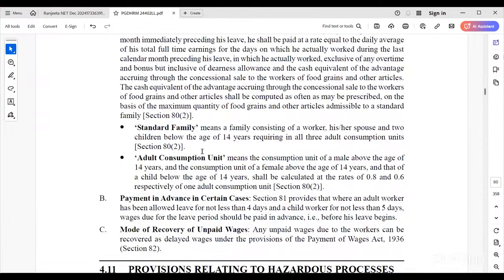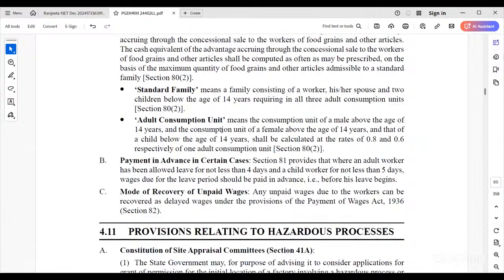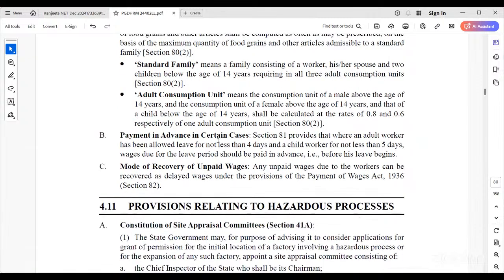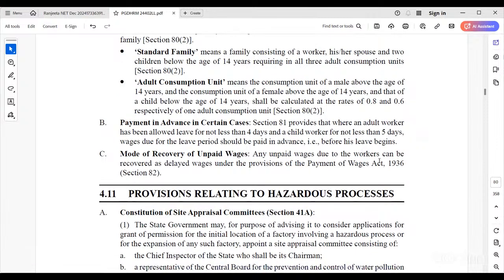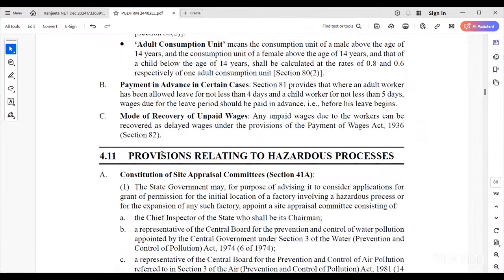Standard family means the family consisting of a worker, his or her spouse, and two children below the age of 14 years, required to allow three adult consumption units, as per Section 80, subsection 2. And payment in advance in certain cases. Section 81 provides that where an adult worker has been allowed leave for not less than 4 days, and a child worker not less than 5 days, wages due for the leave period should be paid in advance before his leave begins. So the mode of recovery of unpaid wages is also covered in the Factories Act 1948.